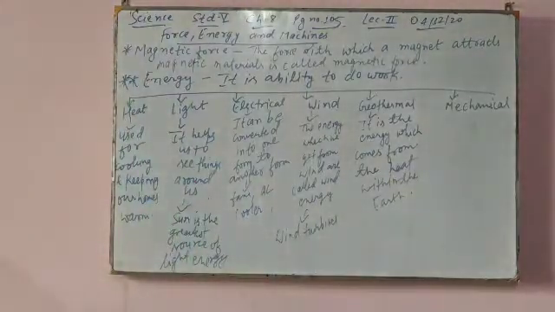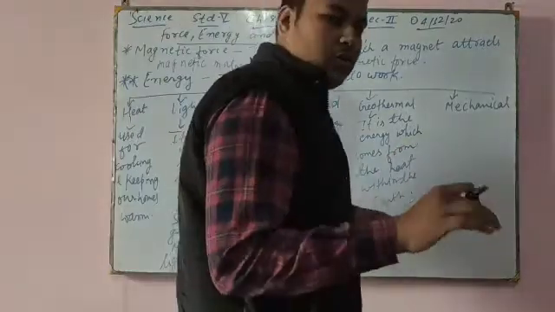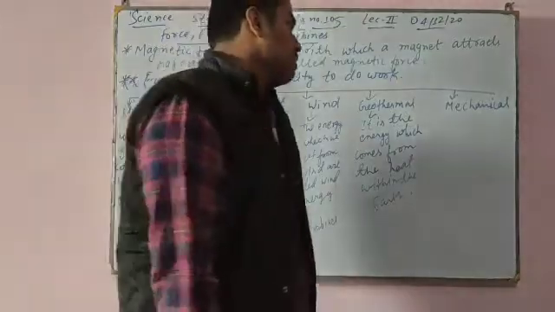Next is mechanical energy. Mechanical energy is energy that an object has due to its motion or its position. Motion means the way the body is moving, or when it keeps changing form.